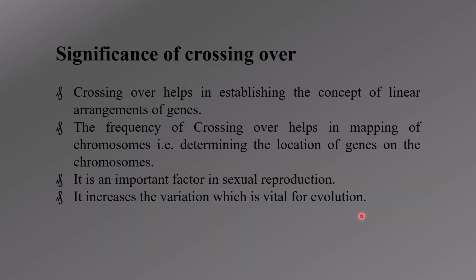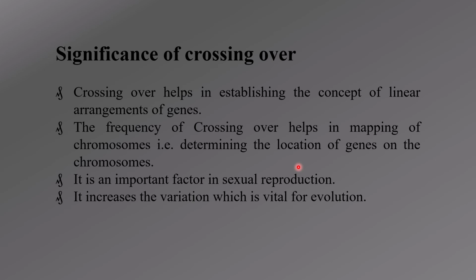Now, coming to the significance of crossing over: it helps in the establishment of the concept of linear arrangement of genes. How do we know that the genes are arranged in a linear fashion? Because crossing over happens in between these genes, which are arranged linearly, it can easily be said that the concept of linear arrangement is true. And the frequency of crossing over helps in mapping of chromosomes, that is, determining the location of genes on a chromosome. This can also be called gene mapping, locating where a gene is present on a chromosome.